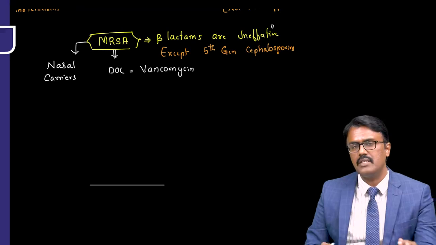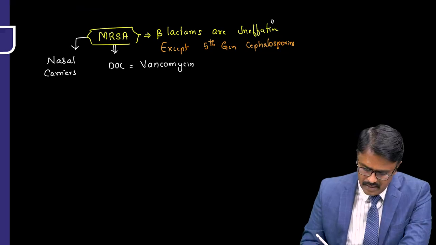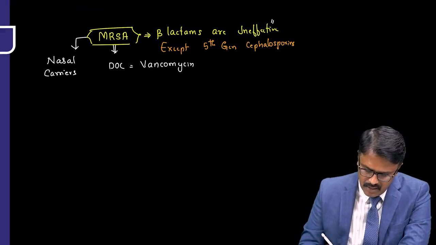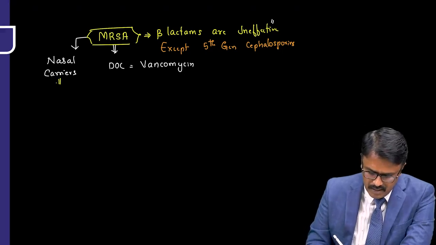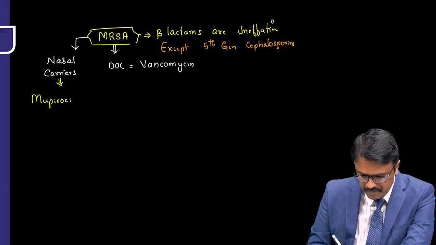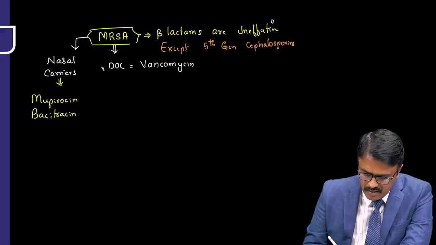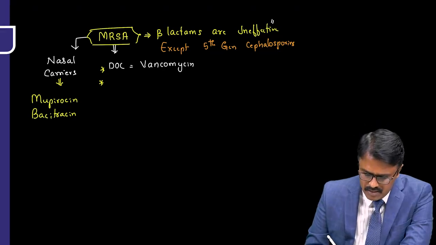The fifth generation cephalosporins like ceftobiprole and ceftaroline. Now, apart from this, is there any other drug used for MRSA? What are the other drugs? Let me write nasal carrier also. It will be easier when you revise. Mupirocin and bacitracin are for topical application for nasal carriers. Now, the drug of choice is vancomycin. The ineffective drugs are beta-lactams, very commonly asked.